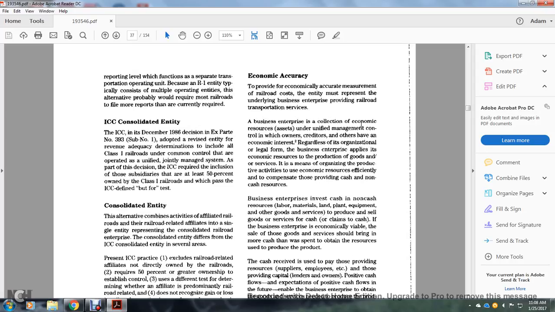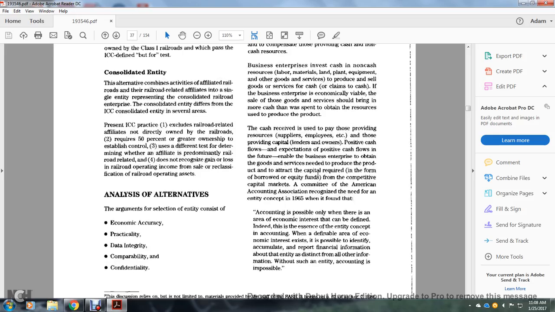A business enterprise is a collection of economic resources under unified management control, with owners and creditors that have an economic interest, regardless of the organizational legal form. It is supplied with economic resources for the production of goods and services, which means organizing the production activities of the economic resources efficiently and compensating those who provided cash and non-cash resources. The business enterprise invests cash and non-cash resources, labor, materials, land, plant, equipment, and other goods and services, and sells the goods and services produced for cash and claims to cash.